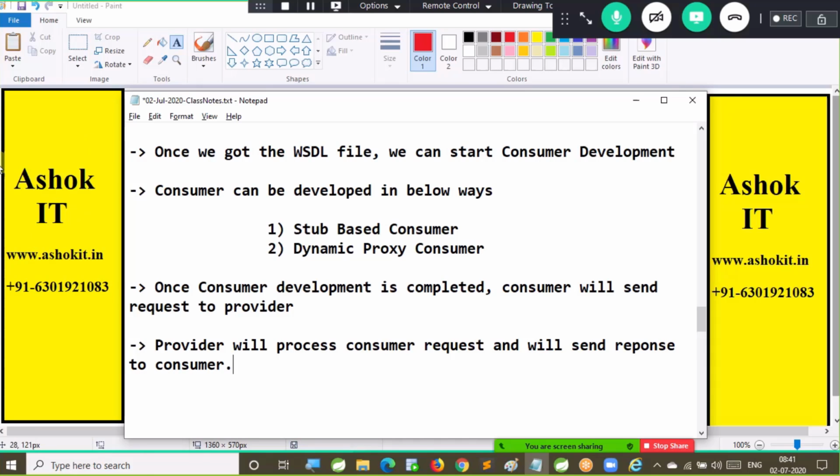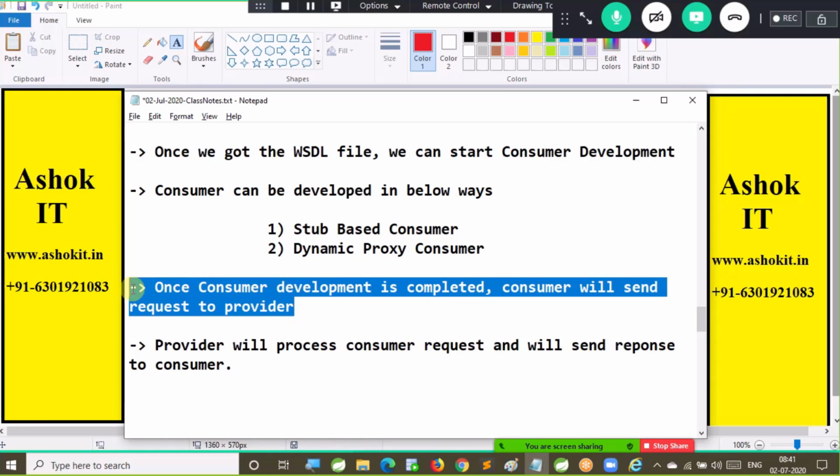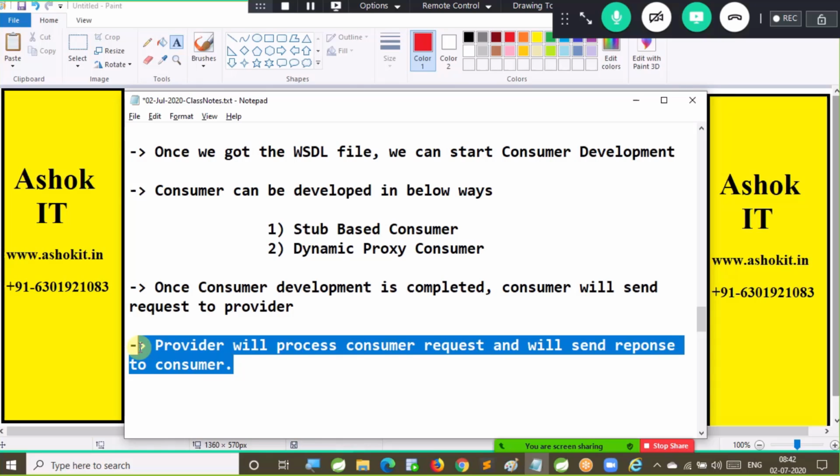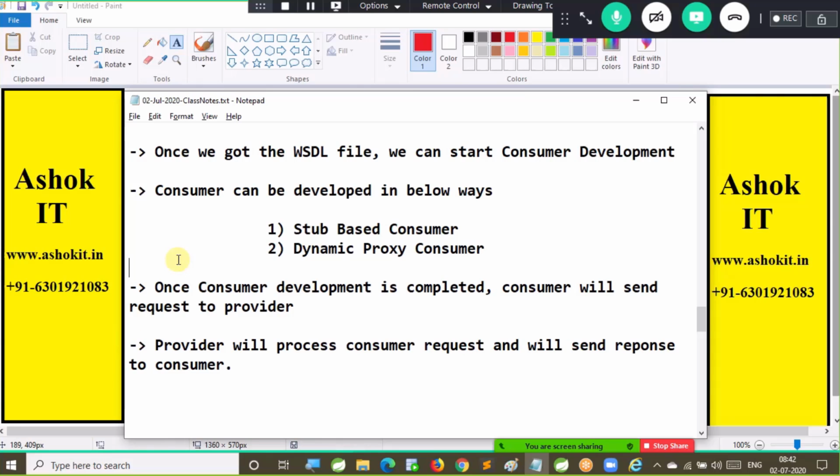So who is sending a request in web services? Always the consumer will send the request. The provider will process that request and send a response back to the consumer.